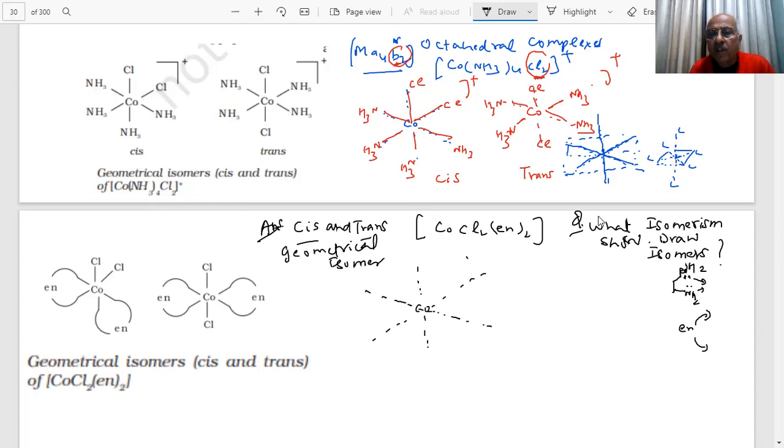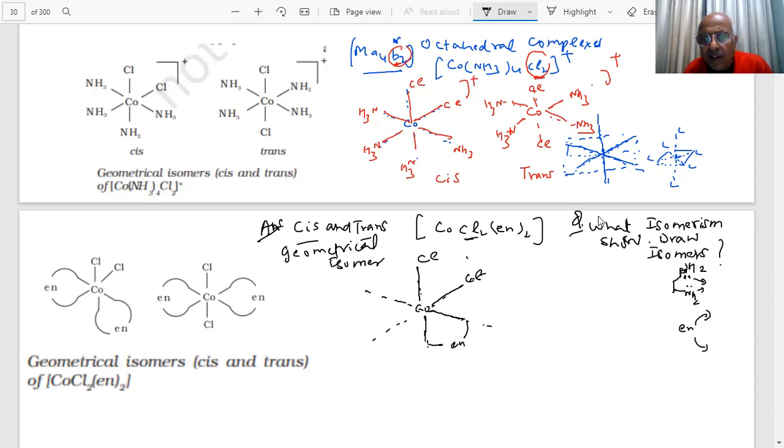Now students, En and 2Cl. In the first case, I put Cl and Cl on the same side. Now these two will be used by one En because En is a bidentate ligand. So I put En here. This is my En.